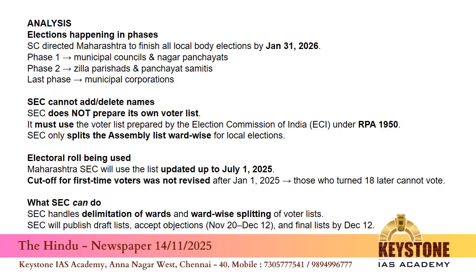Then what SEC says, as the article suggests, is how it will handle these duplicates: by using software filters by first name, middle name, last name, gender, and marking duplicate entries, and asking voters to sign an undertaking confirming whether they will vote. These undertakings are kept at polling booths to prevent double voting. So even with limited powers, SEC ensures the transparency and integrity of local elections, is what this article is saying.